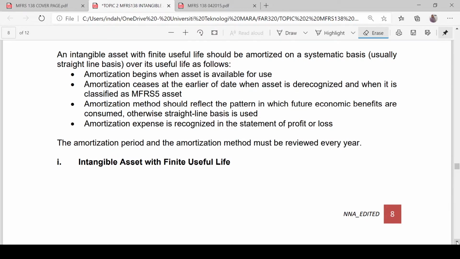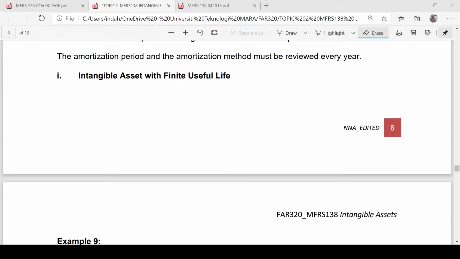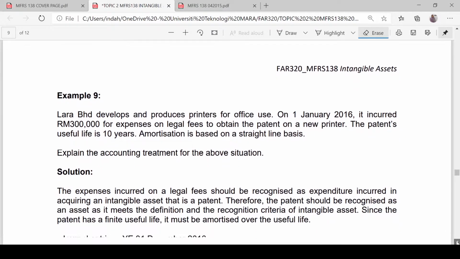The amortization period and the amortization method for intangible asset must be reviewed every year. Now let's look at examples of intangible asset with finite useful life. Let's look together at example 9.